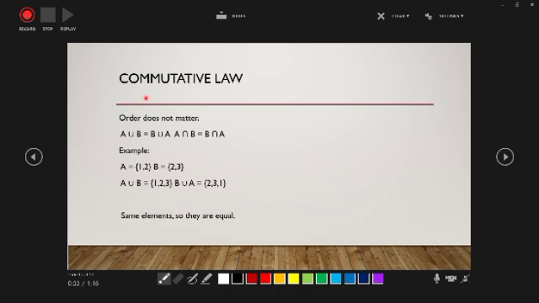So first is the commutative law, where order does not matter. A union B equals B union A. A intersection B equals B intersection A. For example, A equals {1, 2}, B is {2, 3}. So A union B is {1, 2, 3}, and B union A is {2, 3, 1}. Same elements, so they are equal.